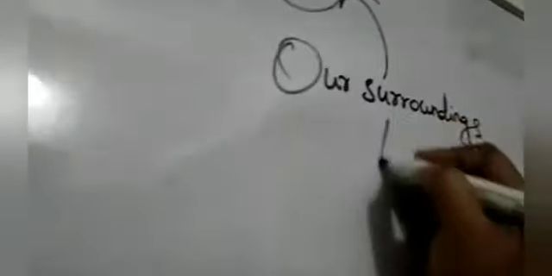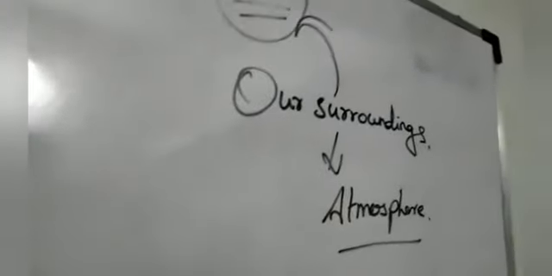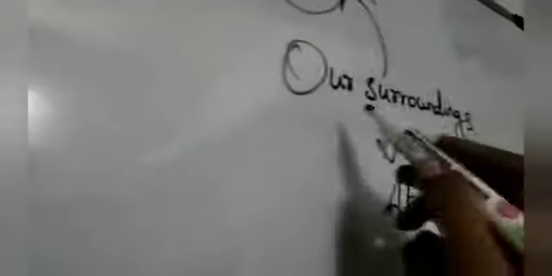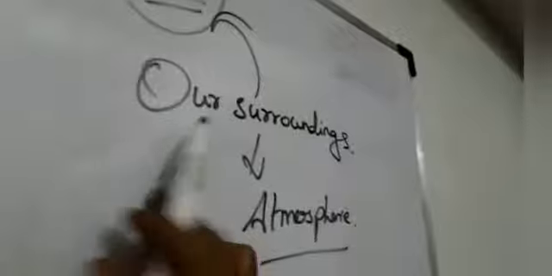Our surroundings. So our surroundings, the air is present, means our surrounding is called what? Atmosphere. Without the air, our surrounding is not called atmosphere. Do you understand? The air is present where? In our surroundings. Our surrounding is always called as atmosphere.